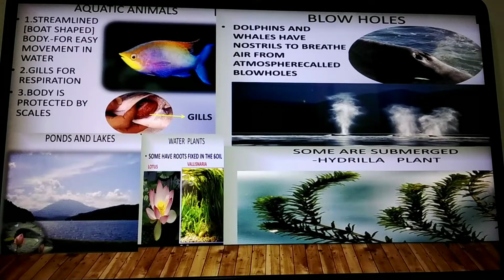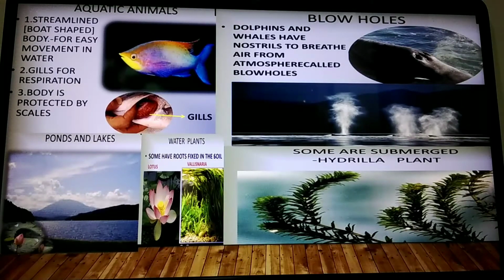Whereas in completely aquatic animals, gills are the main breathing organs. When the water is flowing through the gills, the dissolved oxygen will be absorbed by the gills. In such a way, the animals which are present in the water habitat will survive. For the respiratory purpose, oxygen will be obtained from the dissolved oxygen present in the water.